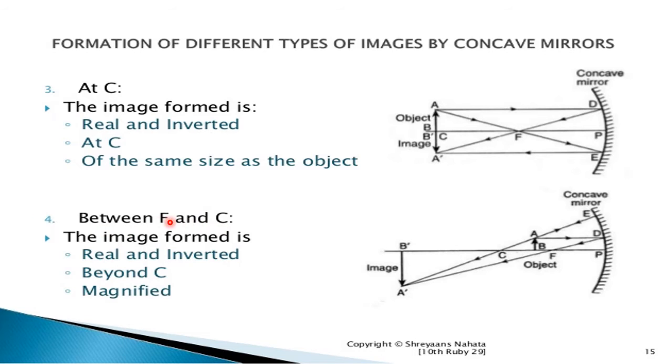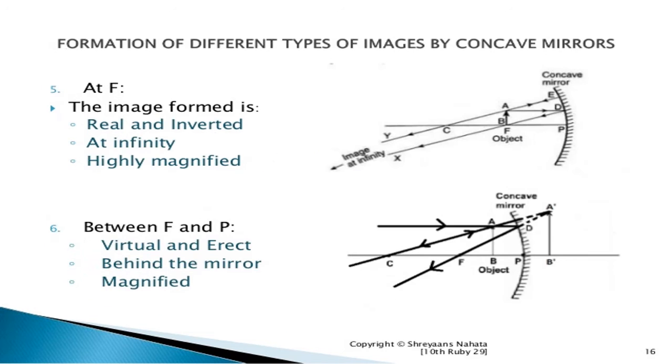Between the focus and the center of curvature, the image formed is real and inverted. Beyond the point C, it is magnified, means the size increases. A magnified image is formed. At the focus point, what happens? The image is formed real and inverted at infinity, highly magnified, as shown in the figure. Between the focus point and the pole, a virtual erect image is formed behind the mirror and it is magnified, as shown in the figure. A dash B dash is the image where AB is the object.